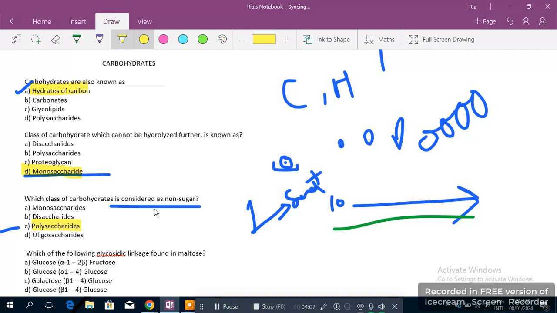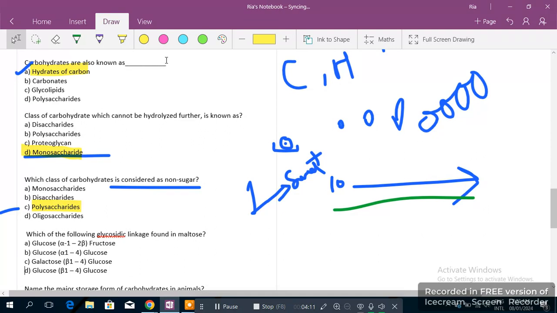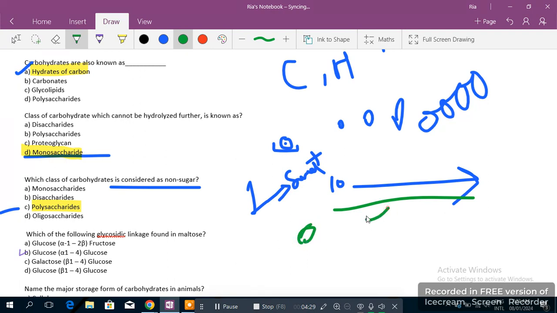Okay, I'm sure you've got it. Which of the following glycosidic linkages is found in maltose? The right answer here would be glucose alpha, that would be B, of course. How? I mean, you know that. When you make the structure, you first need to know the alpha and beta structure. In carbohydrates, the alpha and beta structure is a little different.